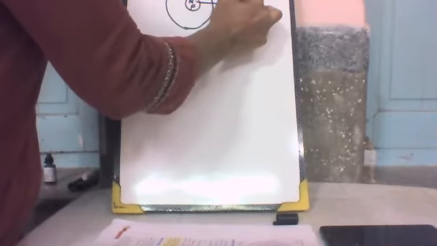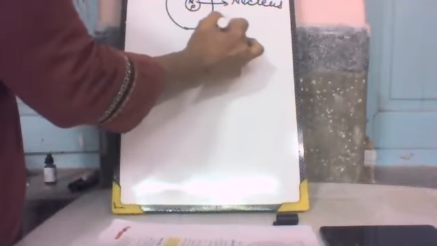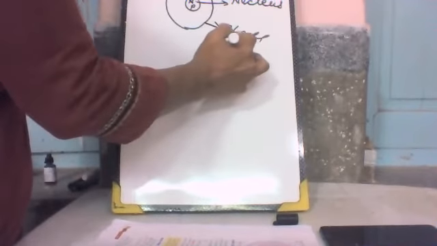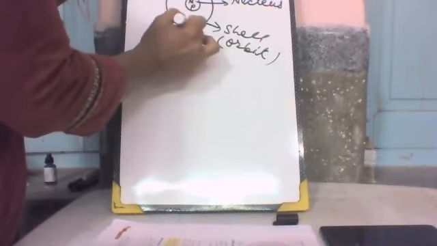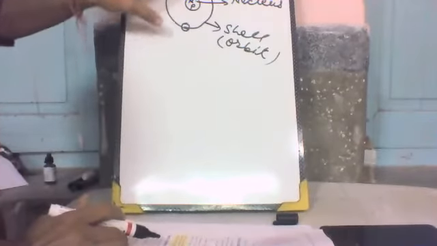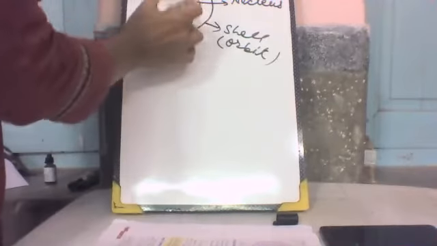See, in the center part of the atom, neutrons and protons are present, and this part is known as the nucleus. It's a shell or orbit. In this, electrons revolve around the nucleus, around the center part of the atom.